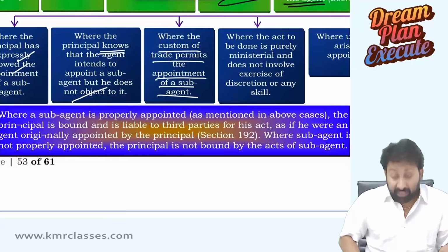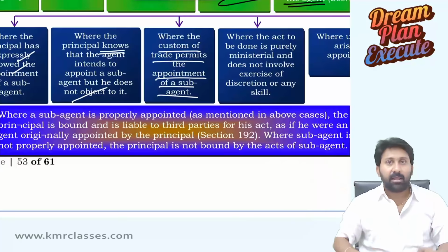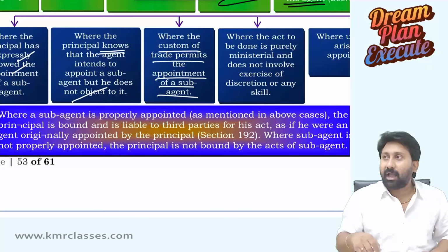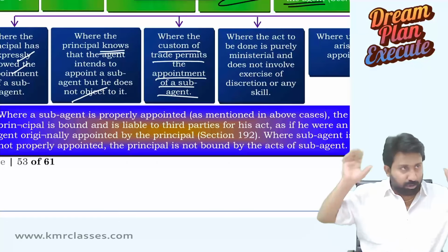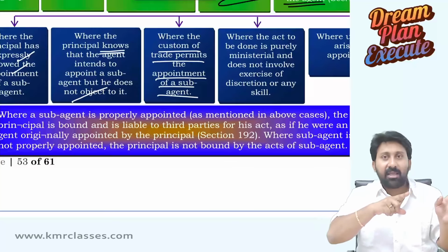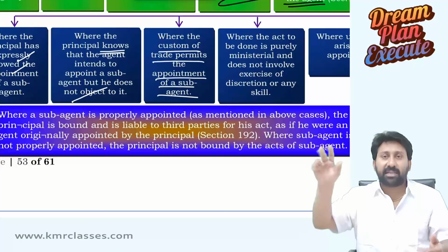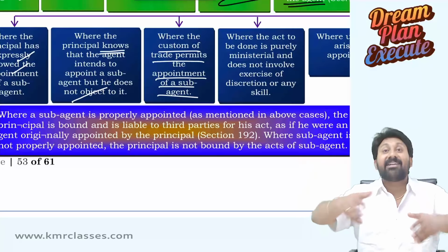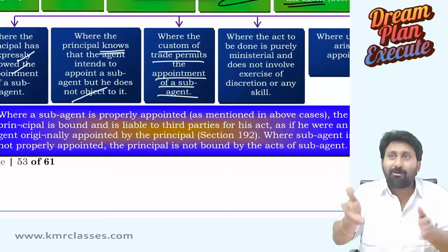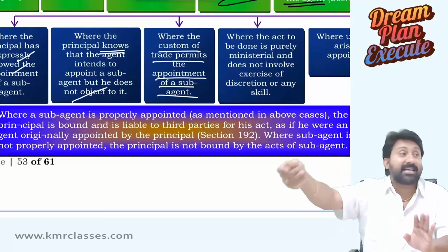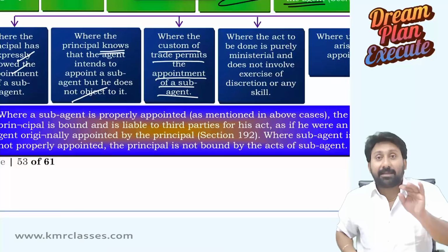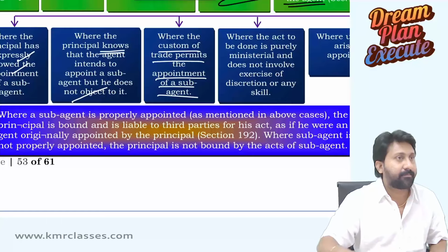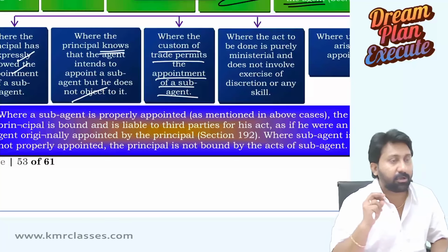I said, "Okay, you construct for 20 lakhs." I have given him. The next day, he recruited 100 laborers. I said, "Hey, I asked you to construct. Why are you putting some other person?" And he says, should I construct myself, should I put all the weight on my head and do it? A sub-agent will do it. I will appoint another person, he will do it on my behalf. "I did not give you permission." Arey, in the construction business, it is implied that the person to whom you gave the contract will not do it himself. He will deploy other persons as his agents to do it. So therefore, sub-agency can't be denied in the case of construction. Everyone understood the difference? Everybody understood?